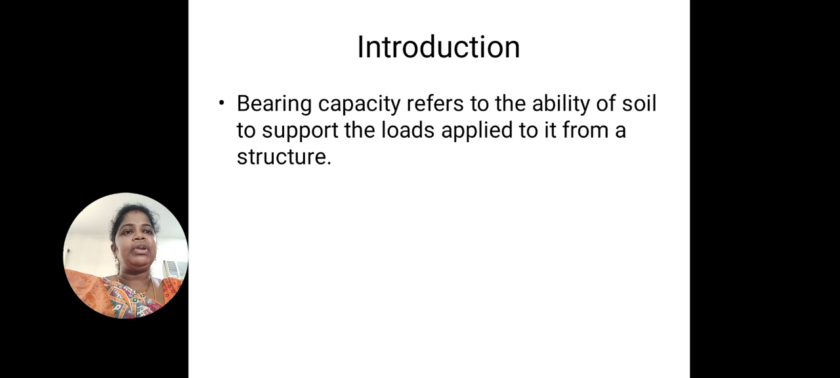So that is what is included in this definition. Bearing capacity refers to the ability of soil to support the loads applied to it from a structure. That structure is nothing but the superstructure. So whether the soil is capable of supporting the loads coming from the superstructure or not.